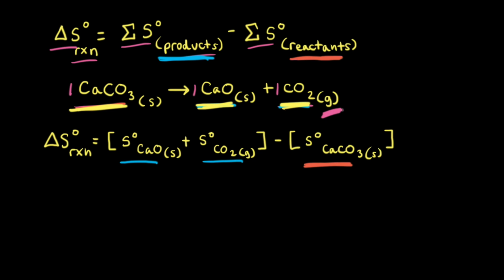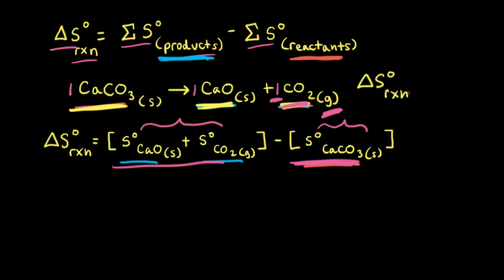And since we have 0 moles of gas on the reactant side and 1 mole of gas on the product side, we would predict that the sum of the standard molar entropies of the products would be greater than the sum of the standard molar entropy of the reactants, in this case only one reactant. And since we'd be subtracting a smaller number from a larger number, we would predict that the standard change in entropy for this reaction would be positive.